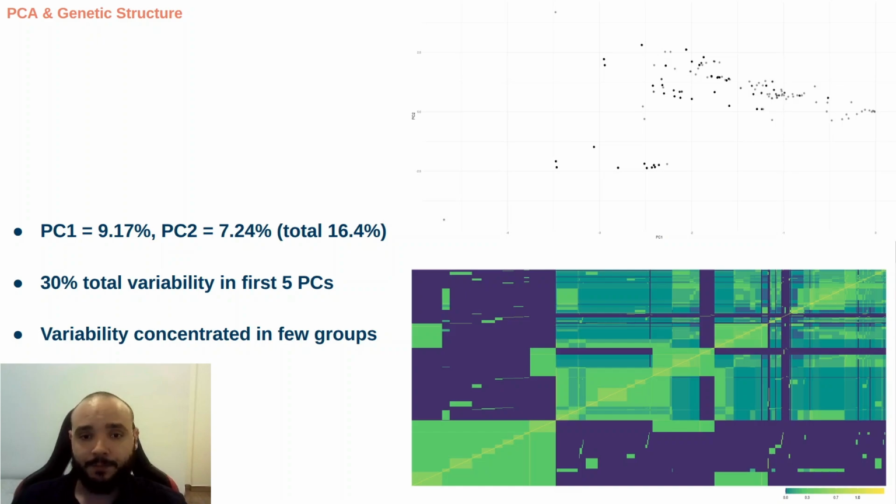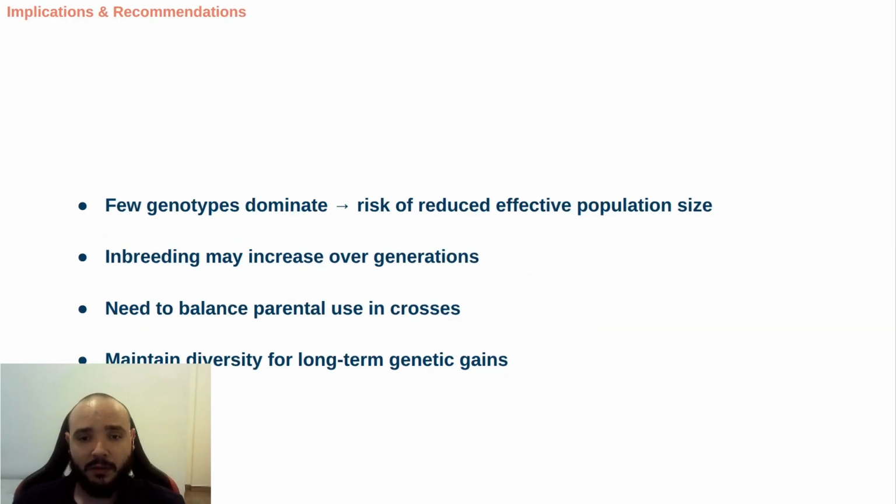In the PCA, the first two components explain 16.4% of all the variability of this population, and the first five components together captured almost 30% of all the variability. This pattern suggests that the genetic variability is concentrated within specific subgroups. Our findings reveal that a few genotypes dominate the genetic base of Megathyrsus maximus in this breeding program.